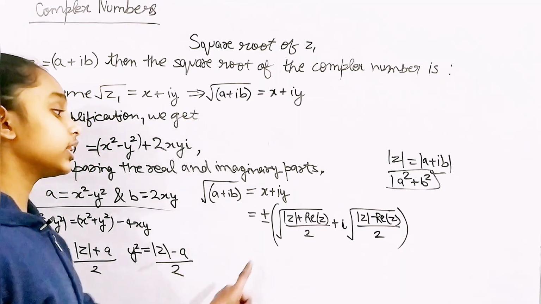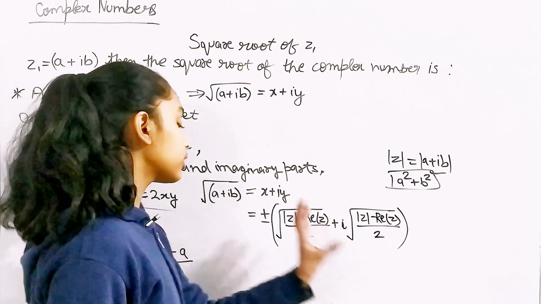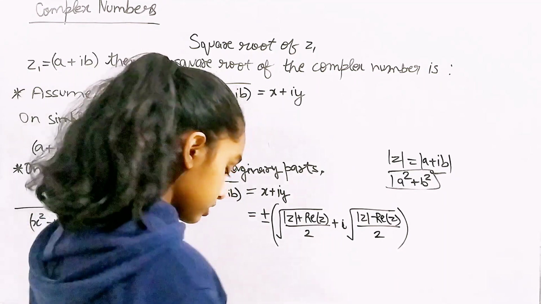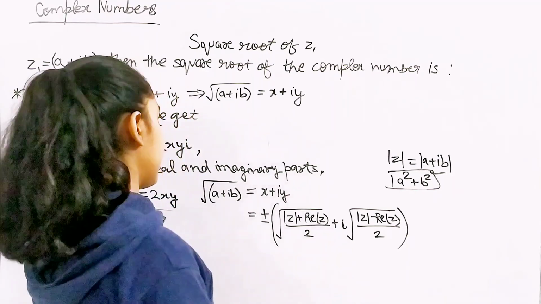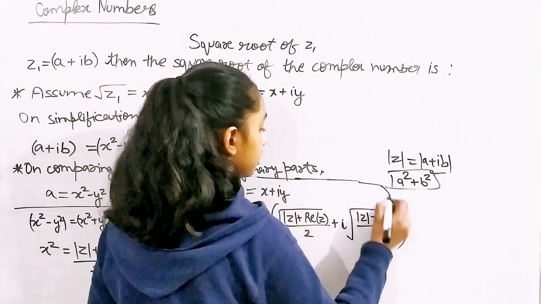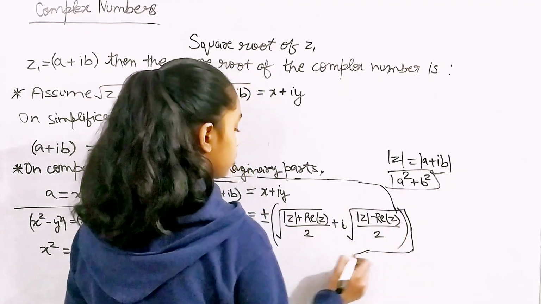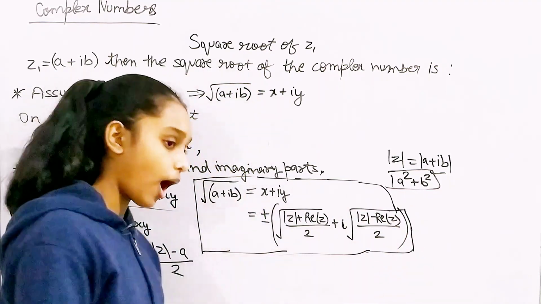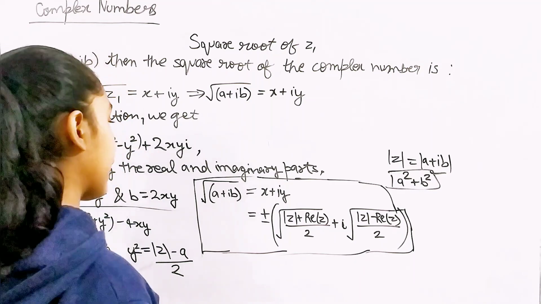So this is our final answer. This is the formula we got, and this is going to be the formula for finding the square root of any complex number, okay?